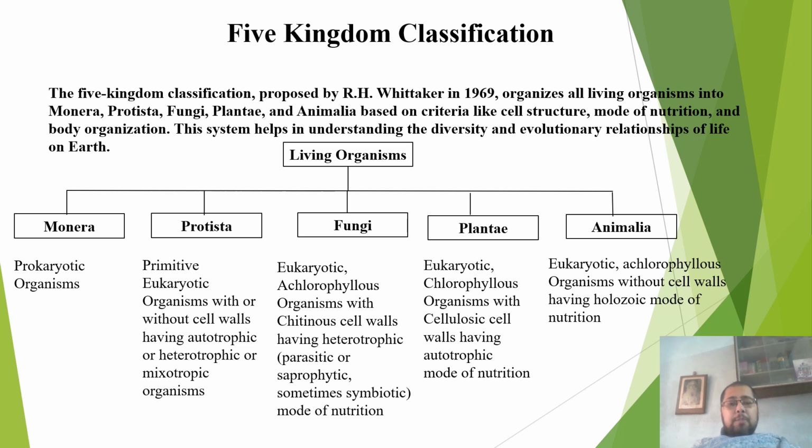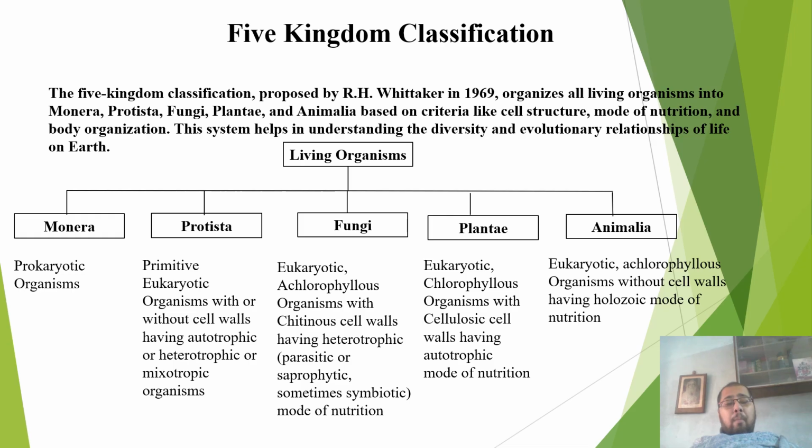It was proposed by R.H. Whittaker in 1969 and organizes all living organisms into five different groups: Monerans, Protistans, Fungi, plants and animals. Monera, Protista, Fungi, Plantae and Animalia. Five kingdoms. Hence the name five kingdom classification.